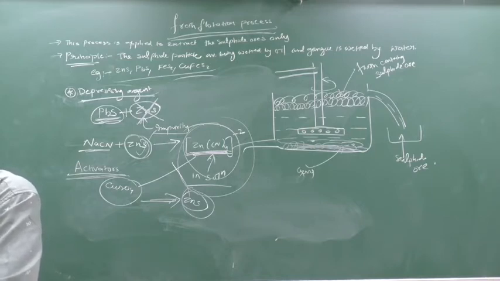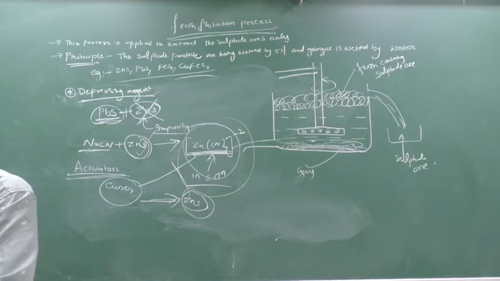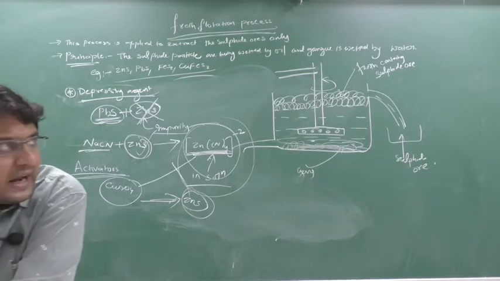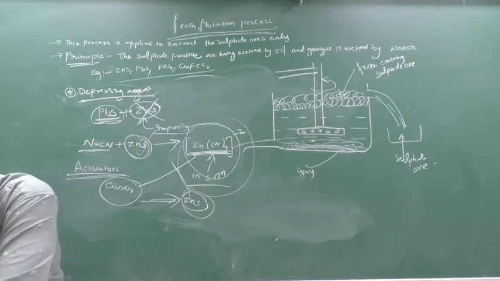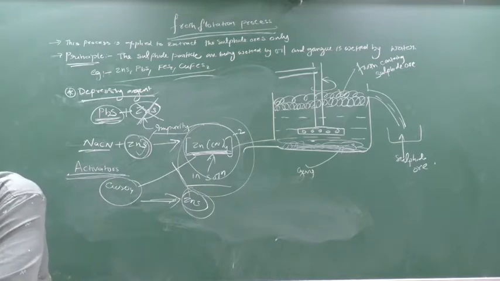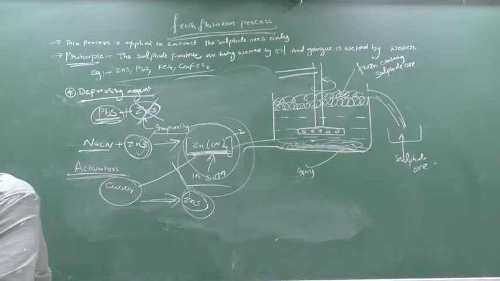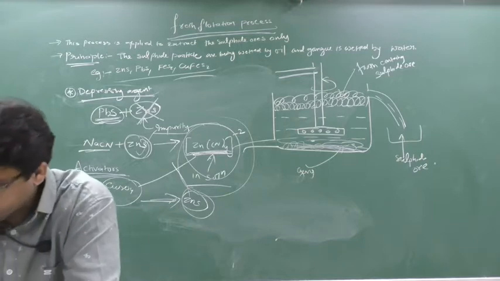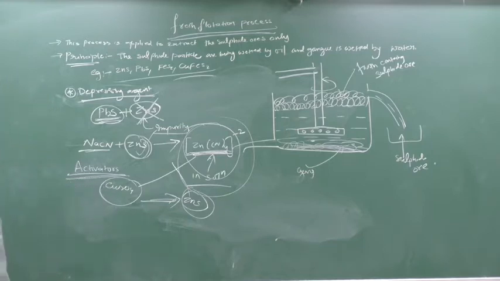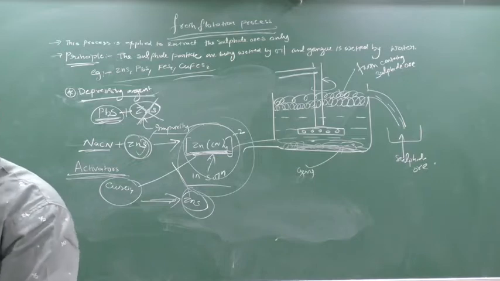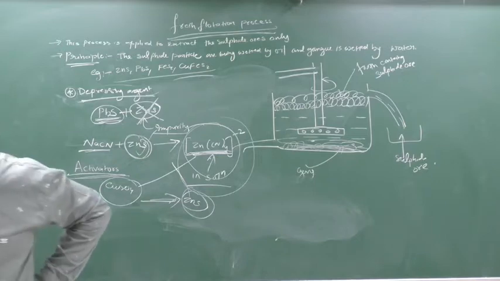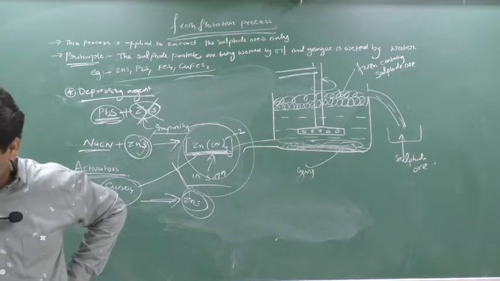If NaCN, that is sodium cyanide, is added as a depressant to the ore containing ZnS and PbS,